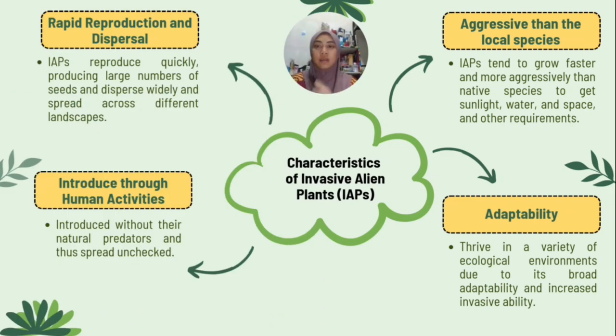They have four characteristics. The first one is rapid reproduction and dispersal. Invasive alien plants reproduce quickly, producing large numbers of seeds, dispersed widely, and spread across different landscapes. Number two, introduced through human activity. Invasive alien plants are introduced without their natural predators and thus spread unchecked.